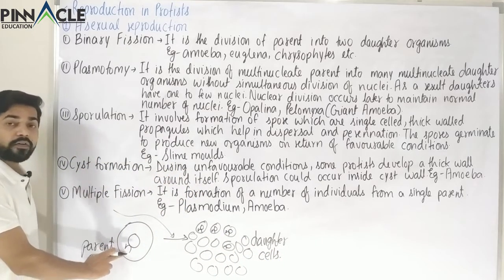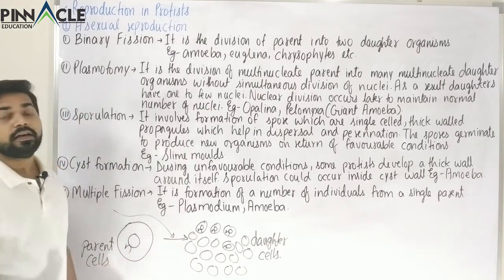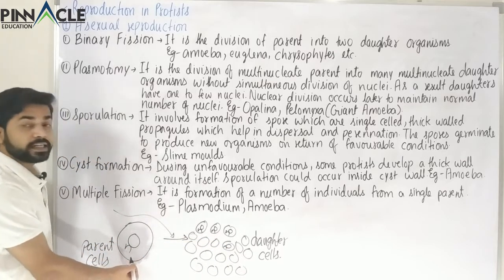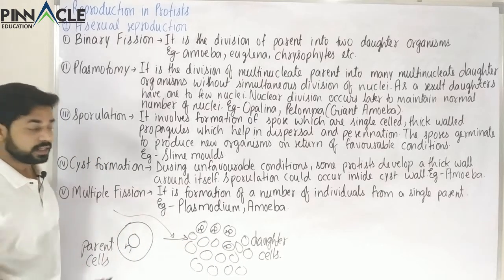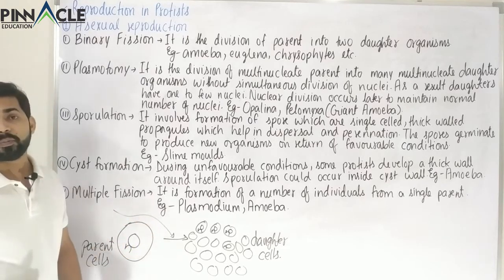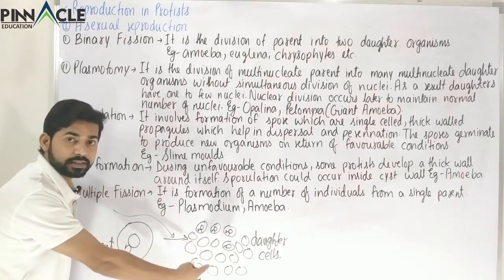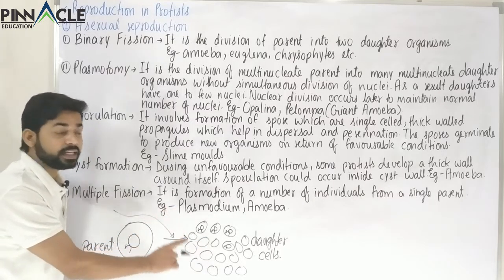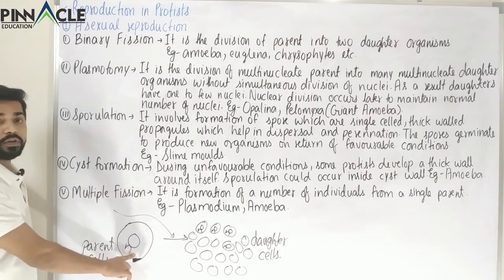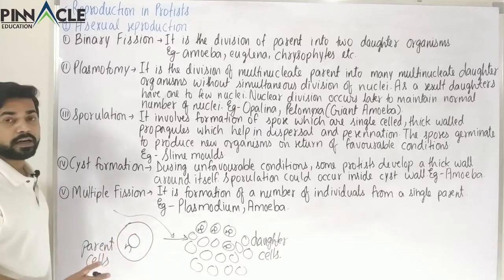So the number of nuclei in the parent cell and in the daughter cell will be the same. Every daughter cell will contain an equal number of nuclei as the parent. This is what is occurring in the case of multiple fission. Obviously one parent cell is dividing into a lot of daughter cells, but still every daughter cell's nuclei number is equal to the number of nuclei in the parent cell. This is what is occurring in multiple fission.